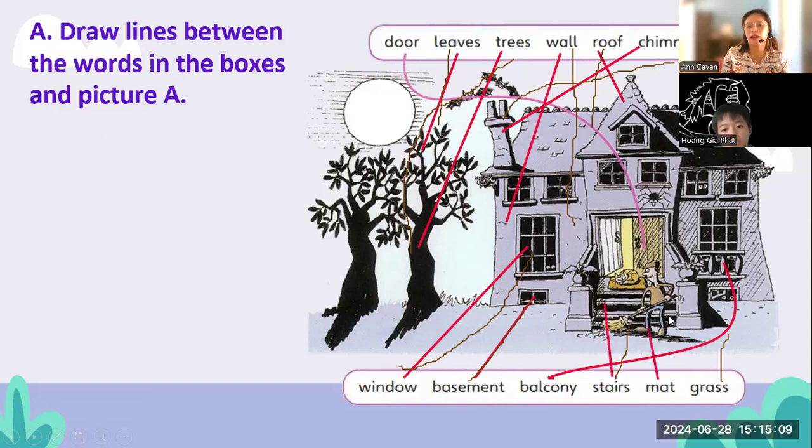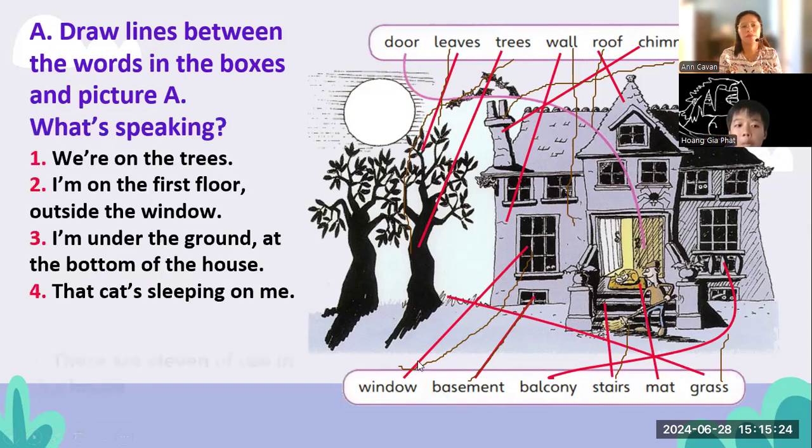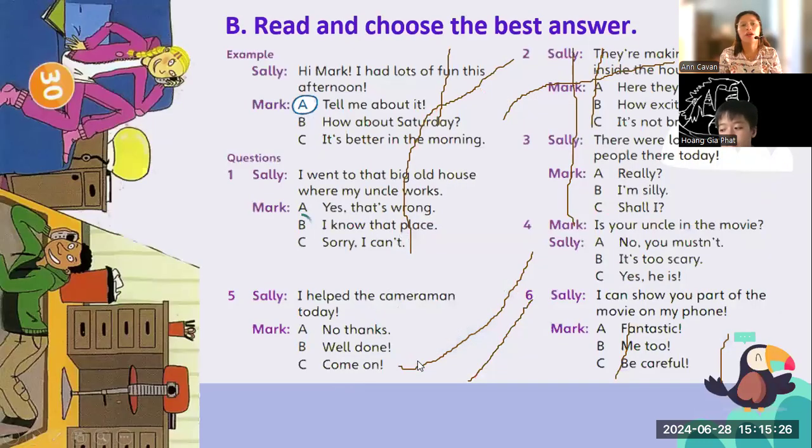Where's the mat? Okay, the mat is here. It is where the cat lies down. It's the mat. Okay. Next is grass. Okay. So you know already the different types of homes. Okay. So this one, you read and choose the best answer.